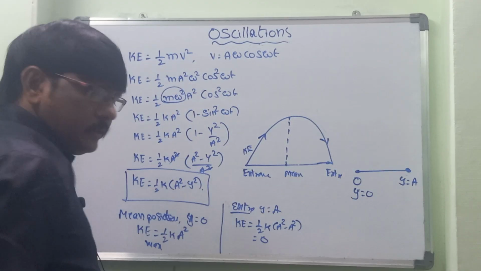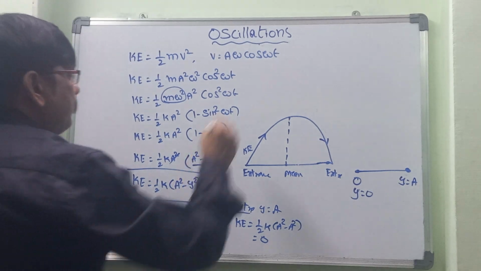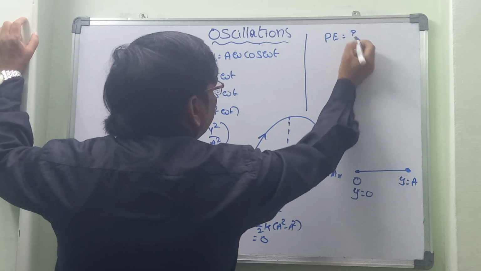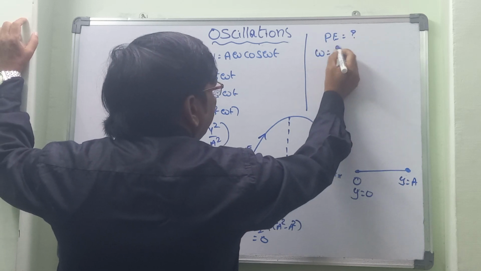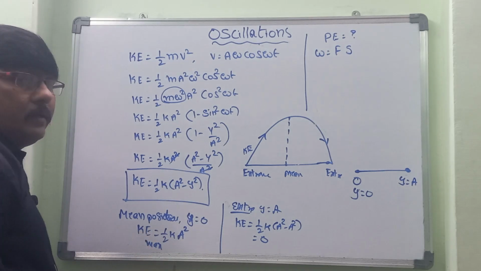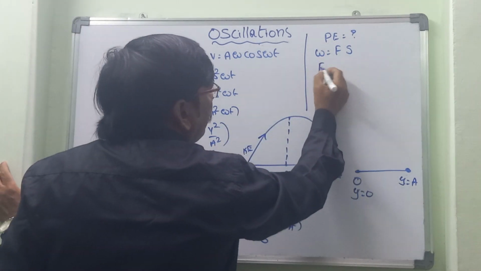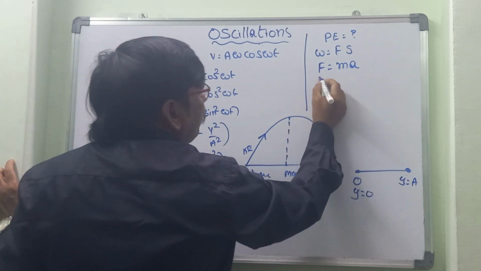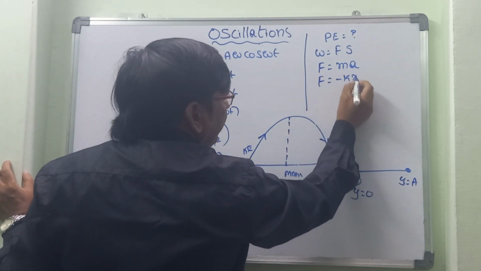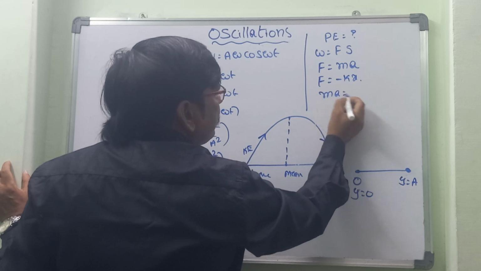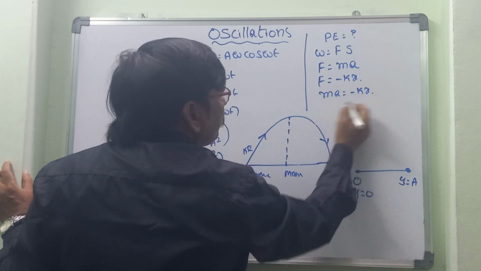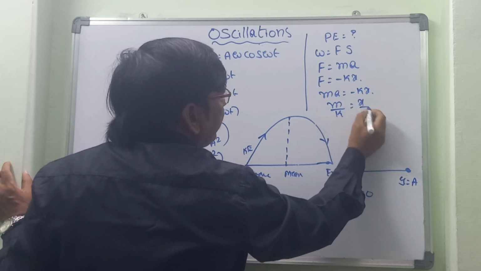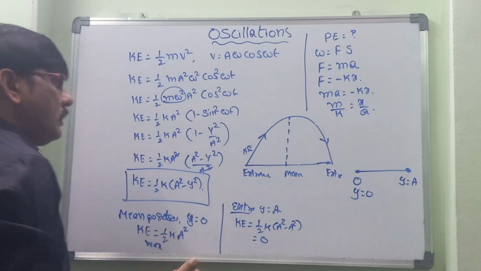If we take the potential energy, the expression we can get for the potential energy P is equal to how much? W is equal to Fs. So F is equal to MA, and also we can take F is equal to minus Kx. So MA is equal to minus Kx. So M by K is equal to X by A. Then from this one what we can get?